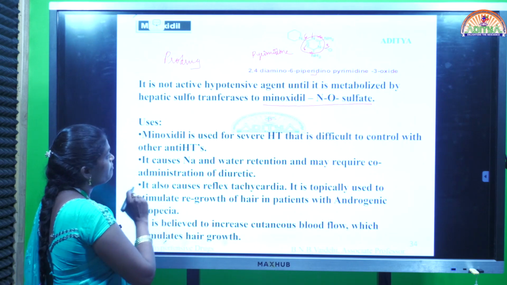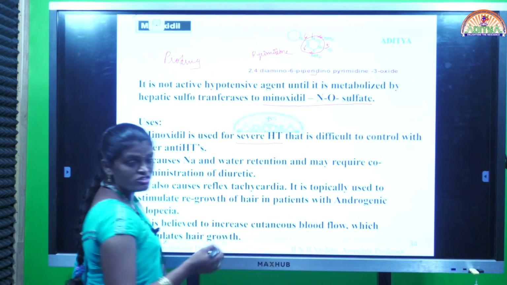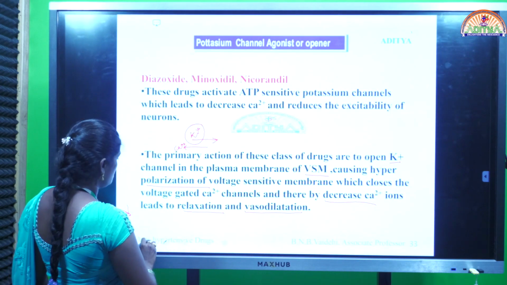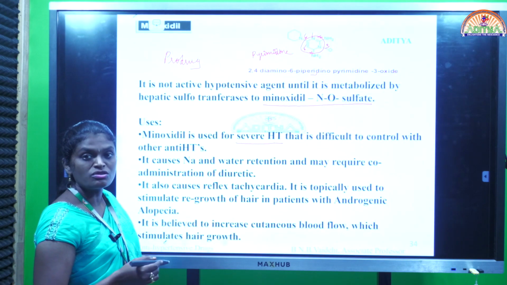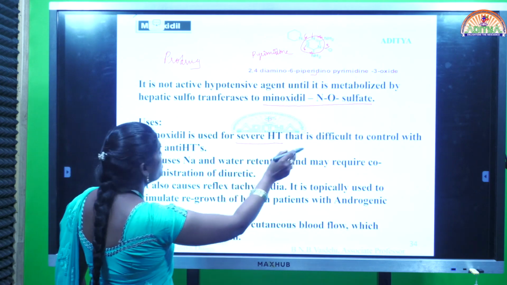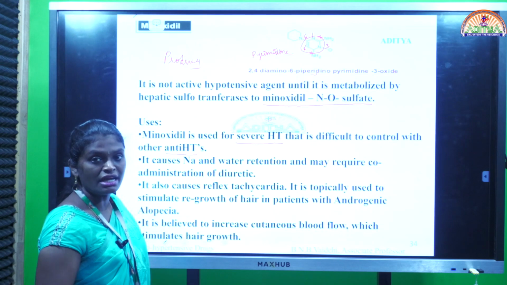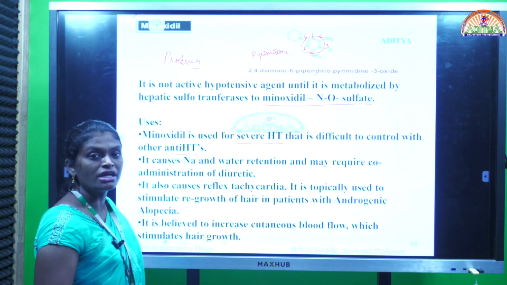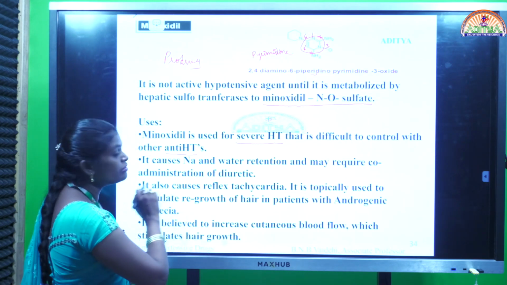Coming to the uses, minoxidil is used for severe hypertension like vasodilators. Okay, this minoxidil is also used in severe hypertension cases that is difficult to control with other antihypertensives. Other antihypertensives means either central acting agents or adrenergic neuronal blockers or calcium channel blockers or diuretics. Okay, if those drugs are ineffective, in such conditions we can give minoxidil.